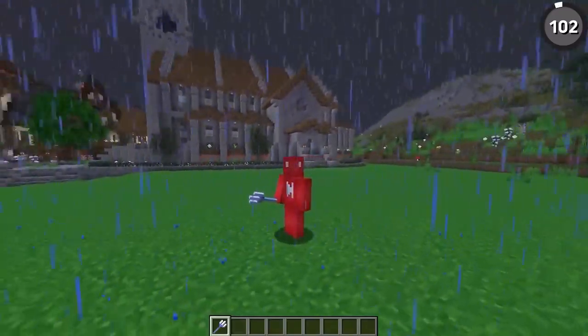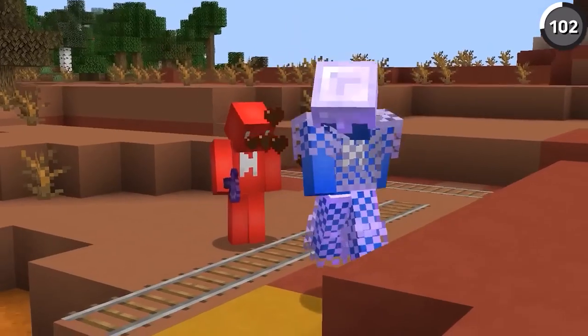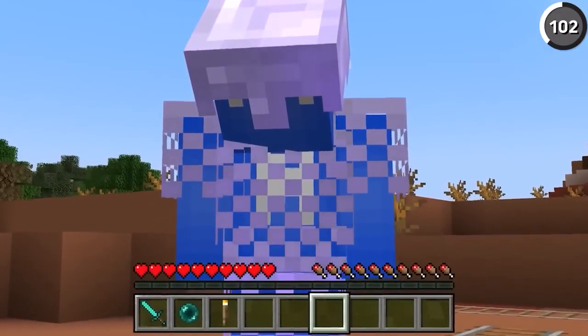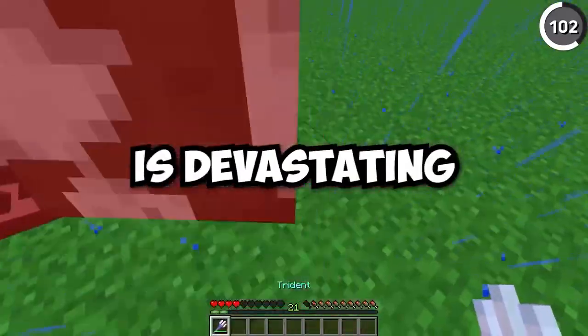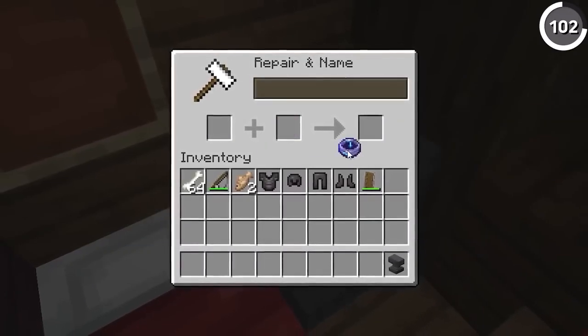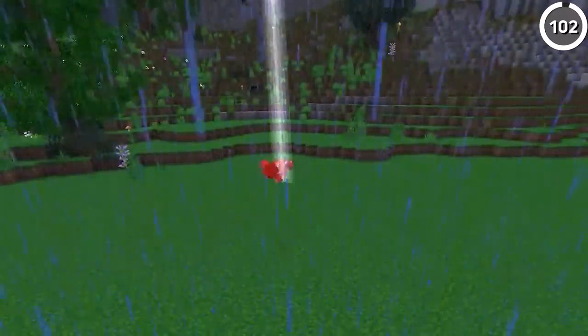Here's why channeling is the most evil enchantment that you can use in Minecraft. If you were to put this on your trident and then kill one of your friends or foes, then on death, all of their items will be deleted from the inventory, which no doubt is devastating. So if you weren't able to trick your friend into putting Curse of Vanishing on their stuff, then I guess you could do this and essentially put Curse of Vanishing on their entire kit.